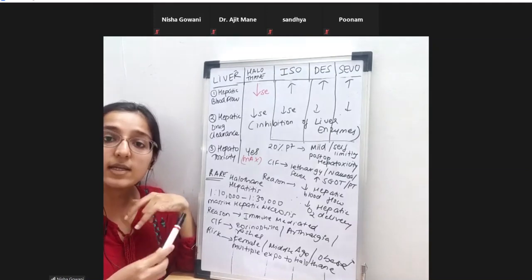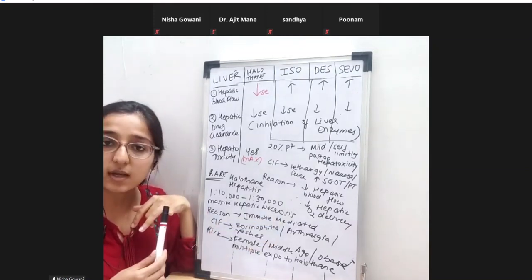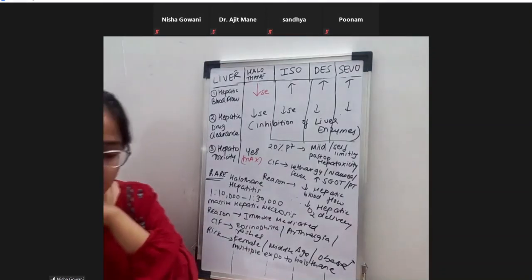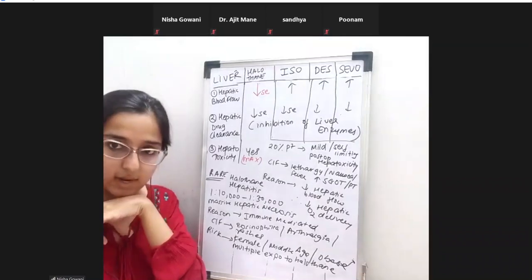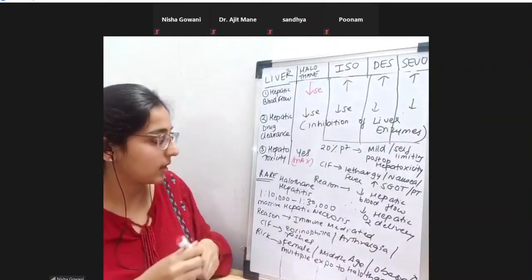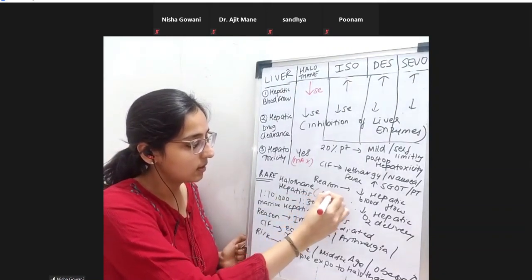Okay. This is occurring by a mechanism which is totally different from the routine post-op hepatotoxicity. So this is occurring because of some immune-mediated condition. All right. And so what is the immune-mediated condition that is happening? We'll understand that. Okay, so in these patients, there's an increase in the IgG. If you see halothane hepatitis, there is an increase in the IgG.